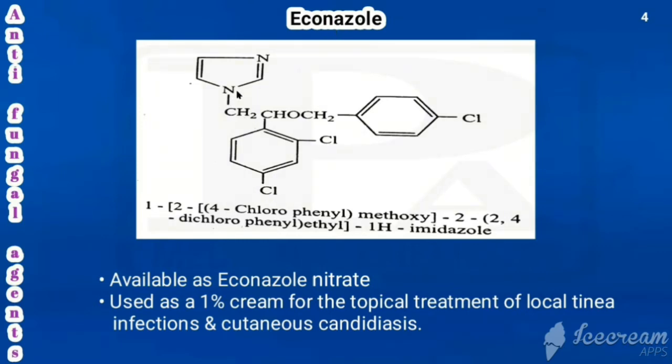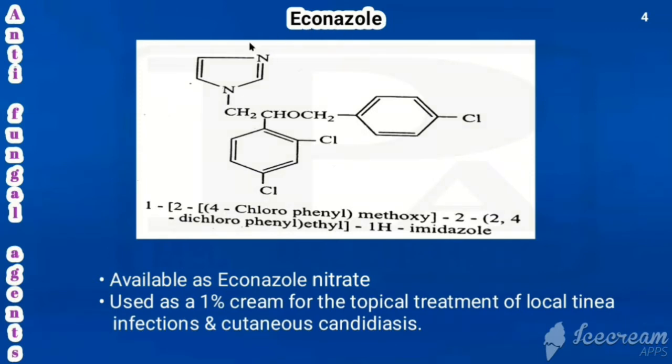So what is the chemical name? Imidazole. First nitrogen of imidazole is having substituents. So that's why one open bracket. This is ethyl. This is first carbon. This is second carbon. So 2, open bracket. In that, 4-chlorophenyl. 4-chlorophenyl, close bracket. This is methoxy, methyloxy. So methoxy, close bracket. Then again in the same second carbon, what is attached? Open bracket, 2,4-dichlorophenyl. Okay, close bracket, and this is ethyl. Then close bracket, 1H-imidazole. So that is the chemical name of econazole.